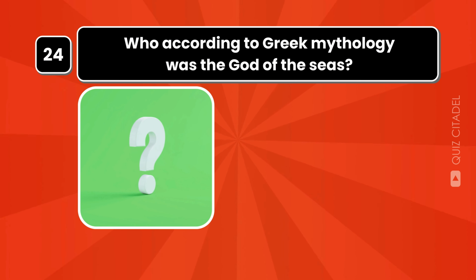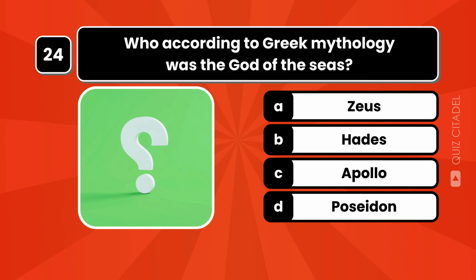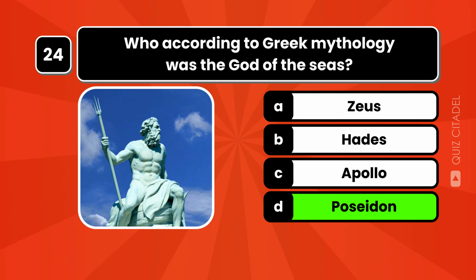Who, according to Greek mythology, was the god of the seas? Poseidon is the god of the sea in Greek mythology.